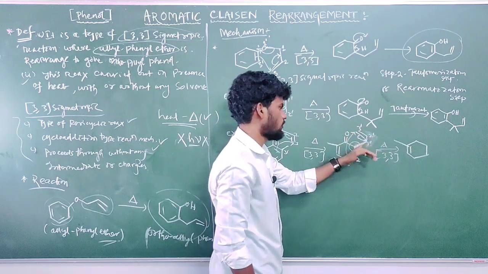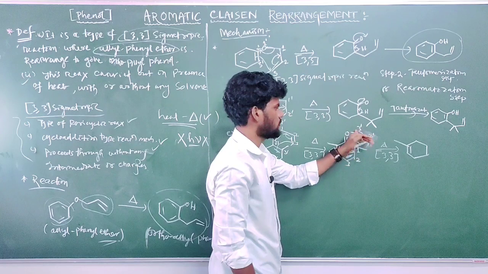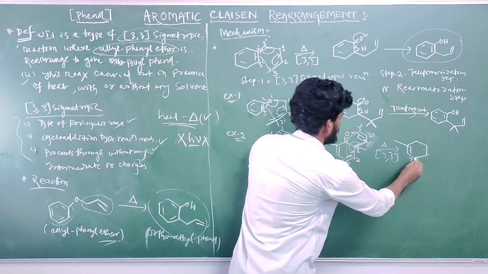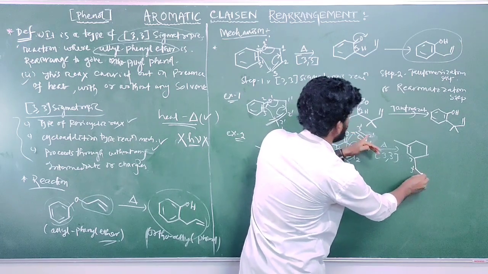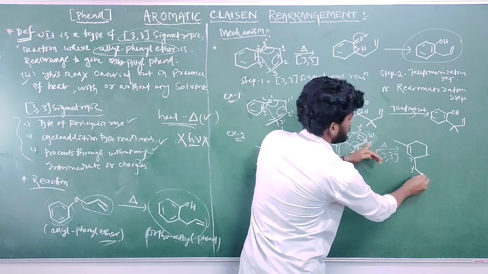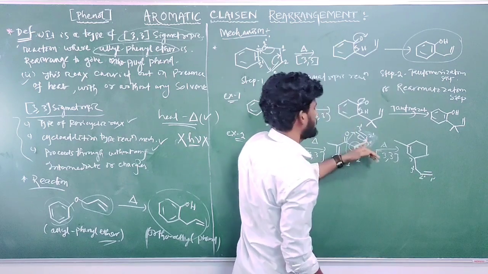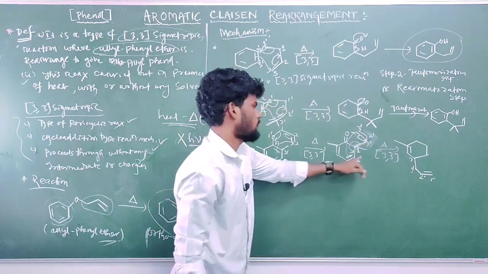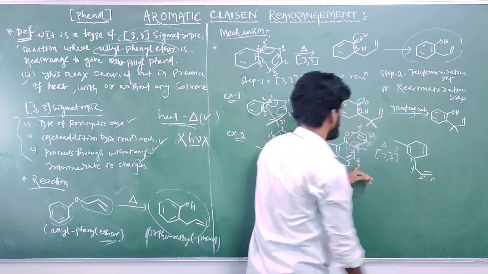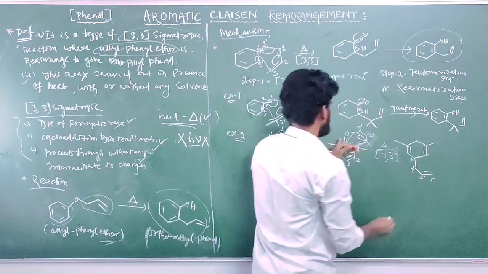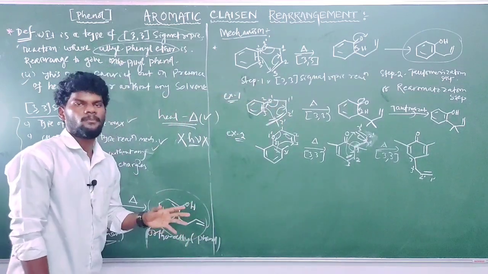So this 3 position is now attached to 3', and there is one double bond between 1' and 2', and here this bond breaks totally. 3 is attached to 3', and 3' is attached to 2', and between 2' and 1' there is a double bond formed now. And at 1 position and 2 position, between 1 and 2 there is also one double bond, see the arrows, and at one position there is a CH3 group, and here the double bond as it is before. This is the new structure now.